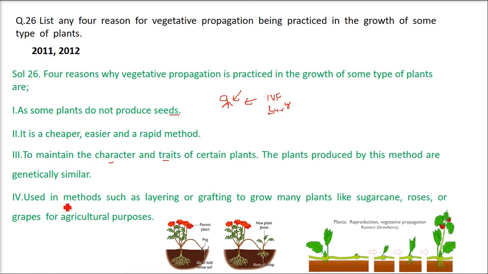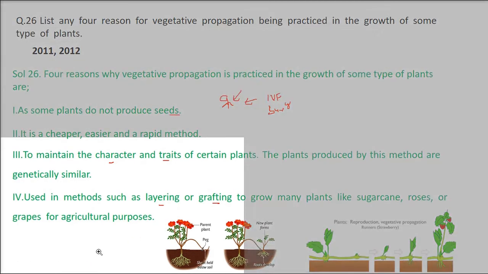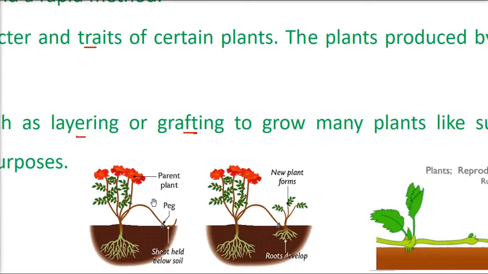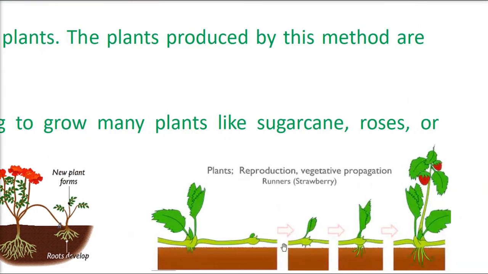And it is used in methods. We have certain methods like layering and grafting to grow many plants like sugarcane, roses or grapes for agriculture purposes and for commercial purposes also. I'll show you the diagram also. So this is how we have the parent, and this grows up like this, the root develops. This is a new formation of plant, and what we are suggesting here is plant reproduction, vegetative propagation.